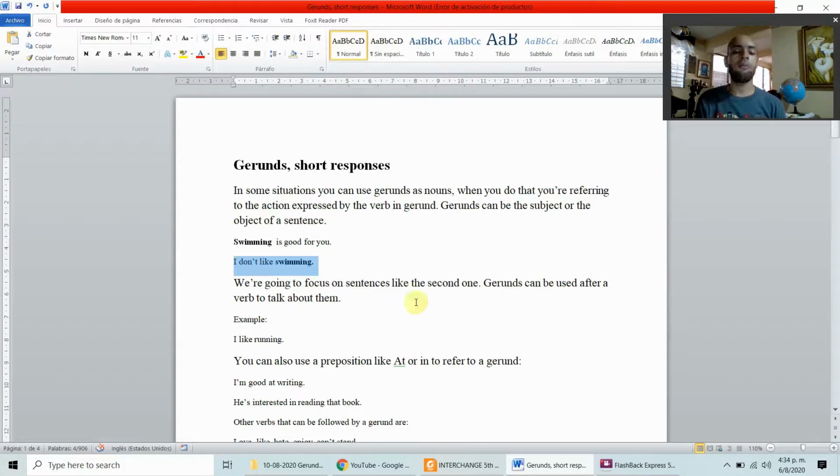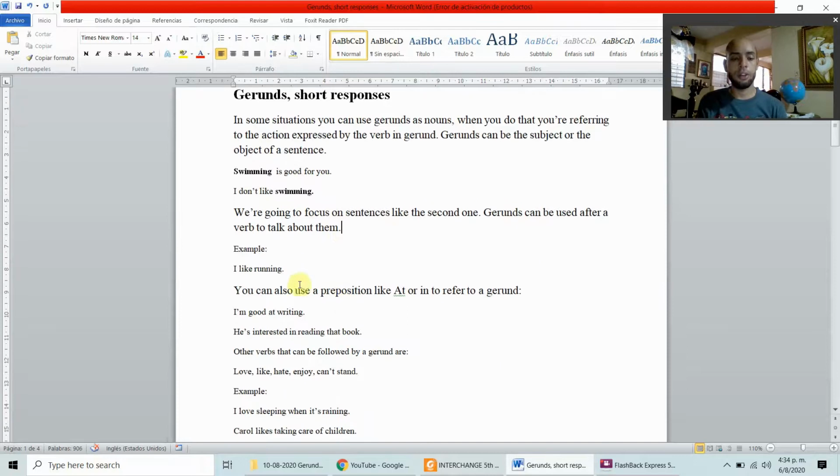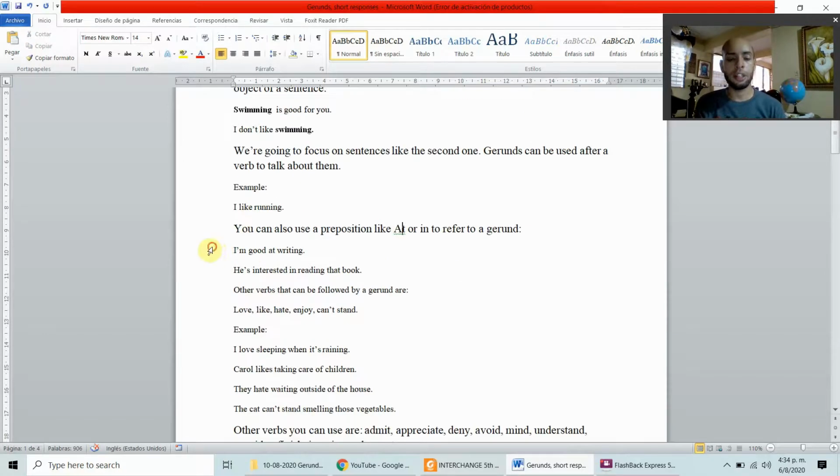Gerunds can be used after a verb to talk about those actions. For example, I like running. I like the action of running. You can also use a preposition like at or in to refer to a gerund. Let's see some examples. I'm good at writing. He is interested in reading that book.